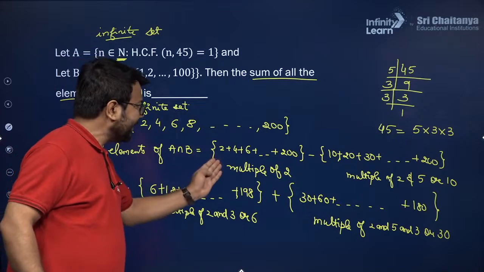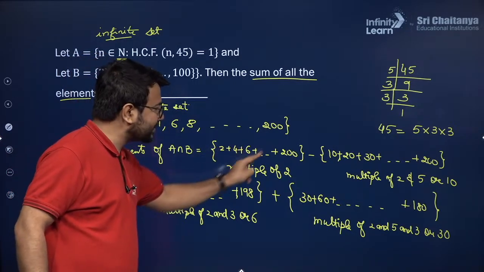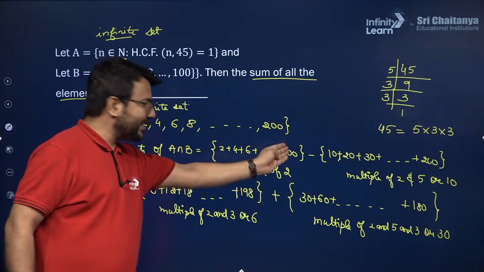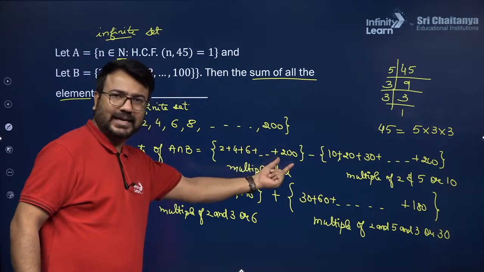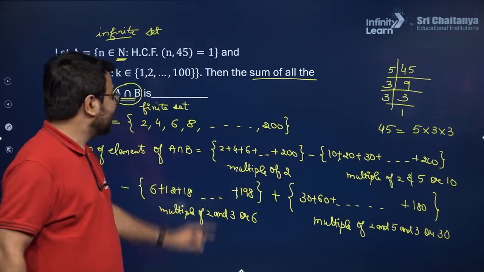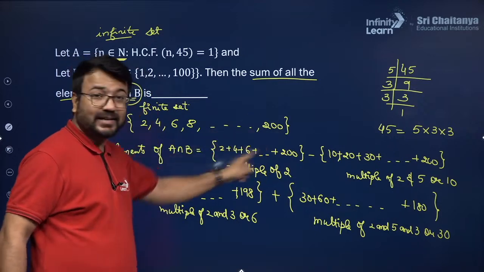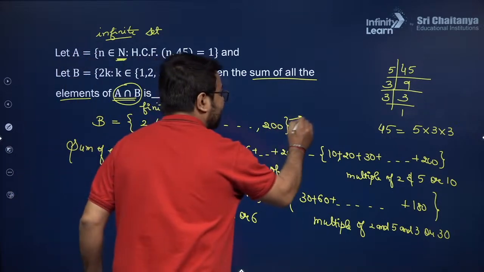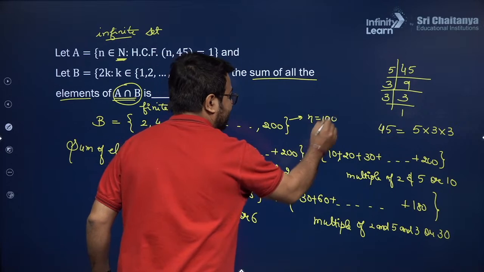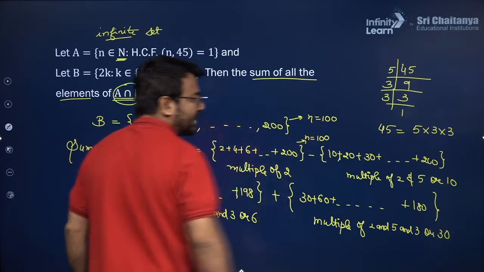See, here we have 2, 4, 6 up till 200, and I want to get the number of terms. If I write the multiples of 2 out of these 100 terms, the number of terms is 100. So directly here I will write the number of terms as 100.